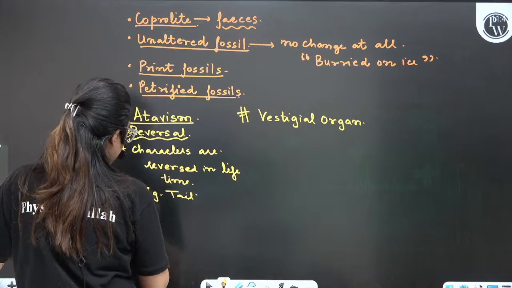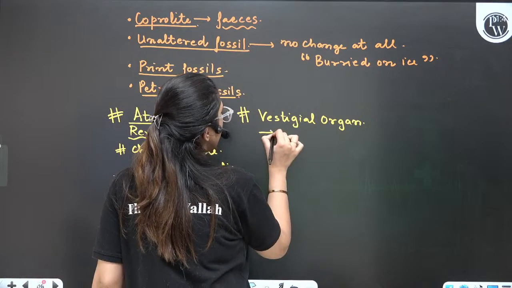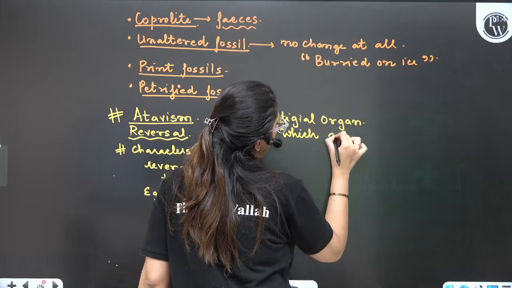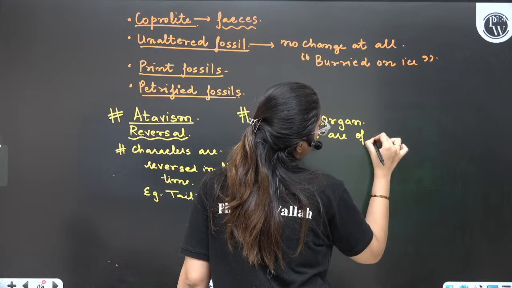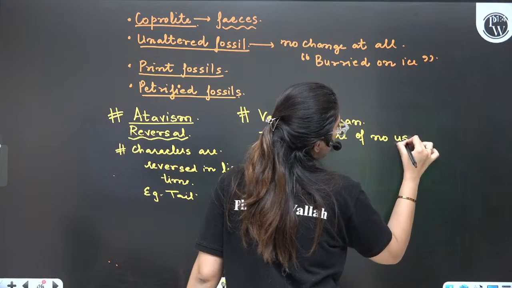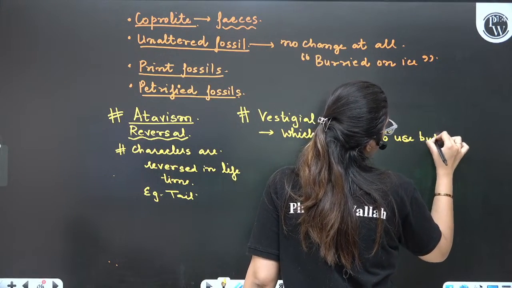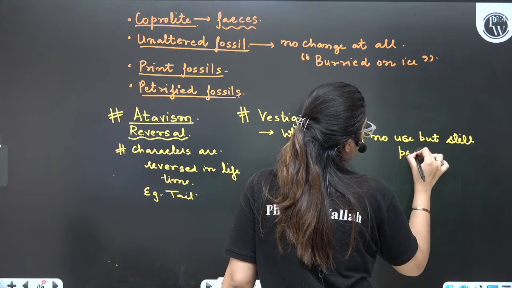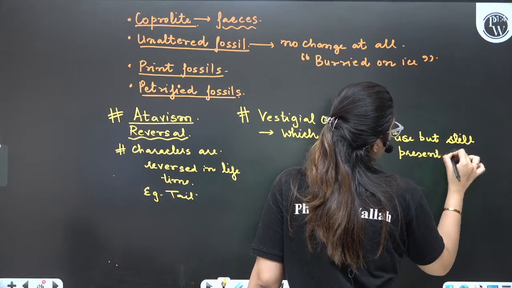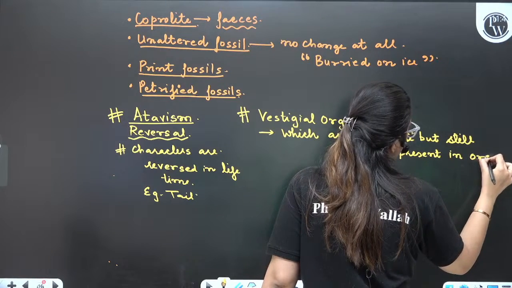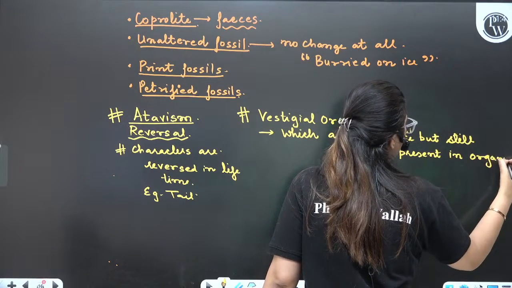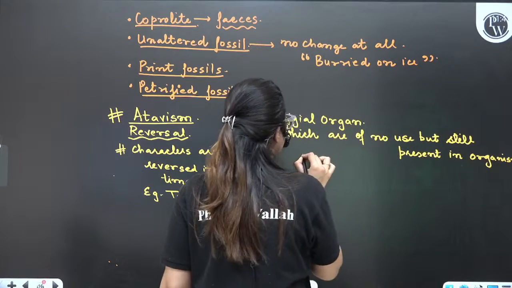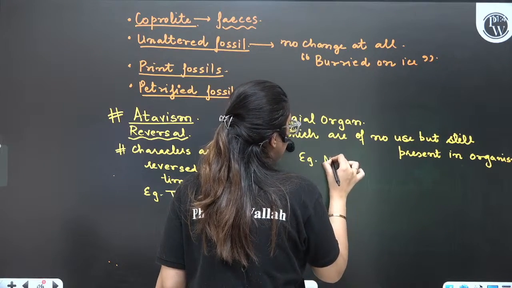So, vestigial organs are those organs which are of no use but still present in organism. Clear? So here the examples are the nictitating membrane.